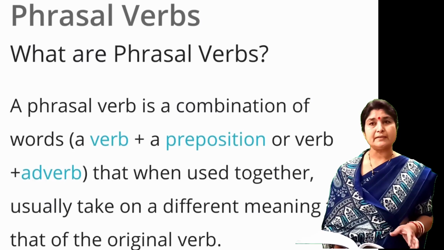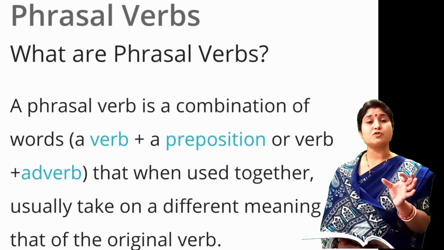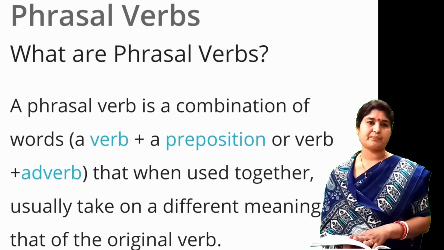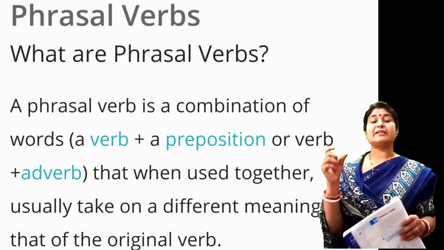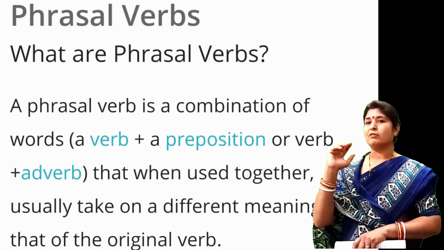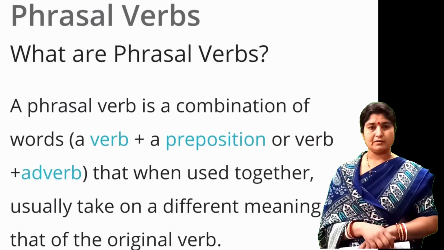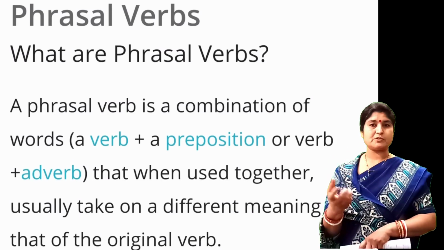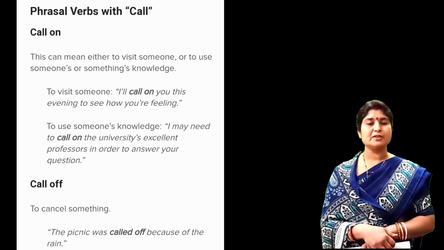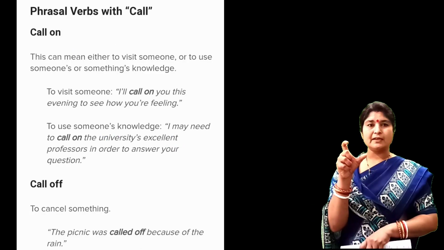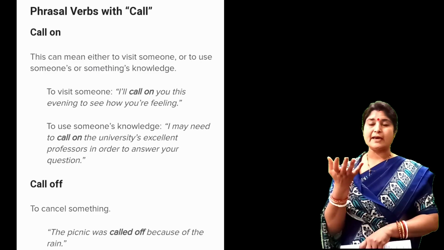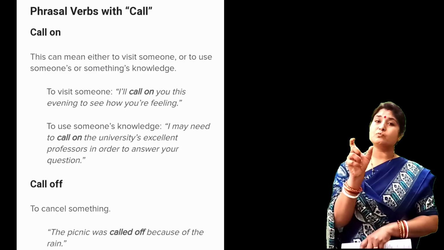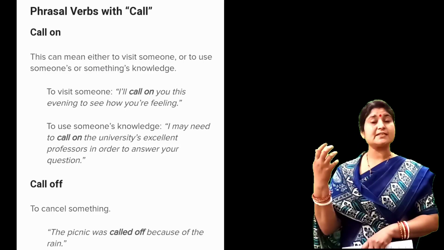Means how we will get the different meaning when we join verb with adverb or prepositions. Just we will take one example like call on. Call is the verb and on is a preposition. So call on means to visit someone. Call has a different meaning, on has a different meaning. But when we join these words together, then the meaning is completely different.